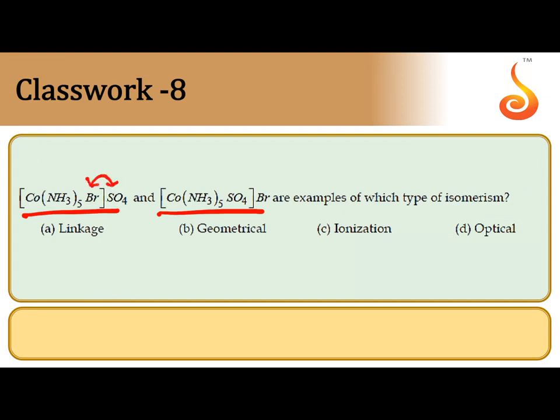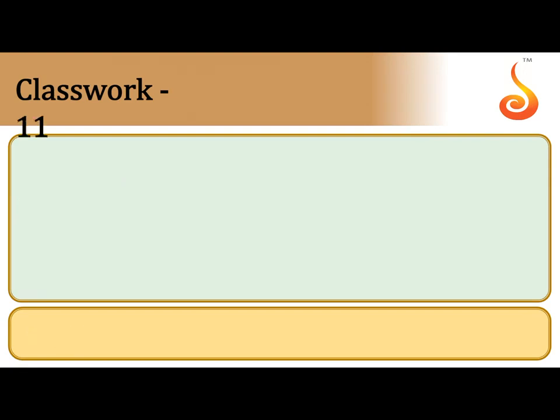So when a complex has exchangeable counter anions and anionic ligands, such a compound can exhibit ionization isomerism. The first one undergoes ionization to release sulfate ions and the complex with 2 units of positive charge, and the second one undergoes ionization differently to give bromide ion and the complex with 1 unit of positive charge. So these two differ in the ionization, that's why they are called ionization isomers.